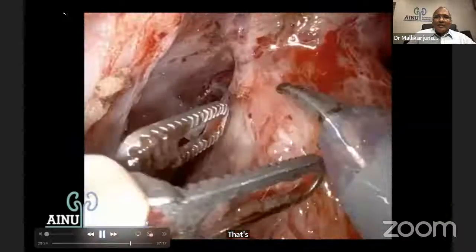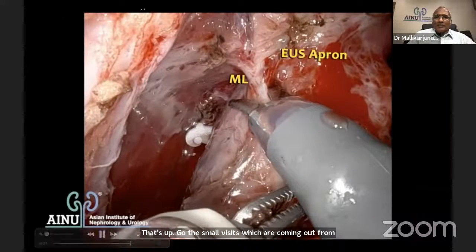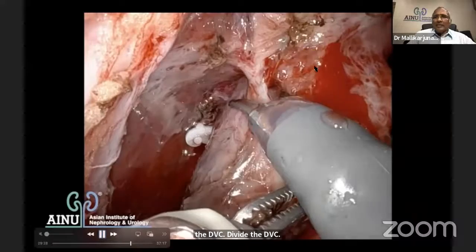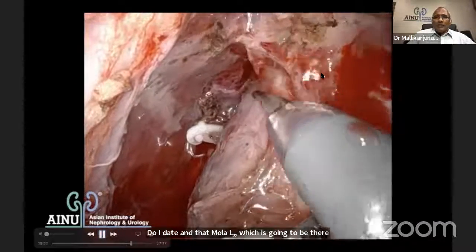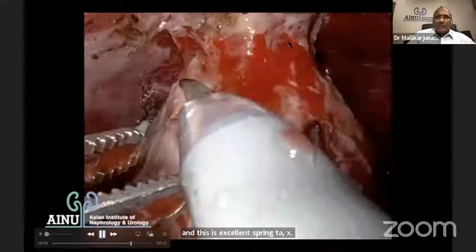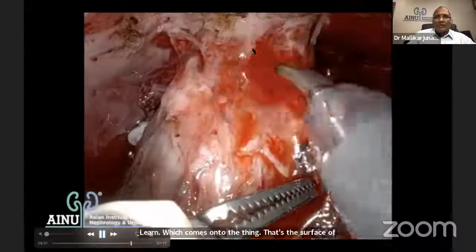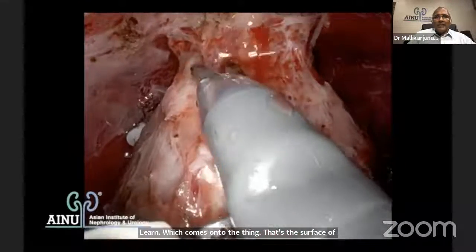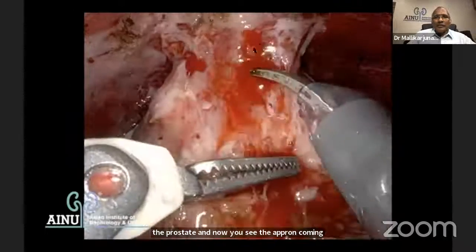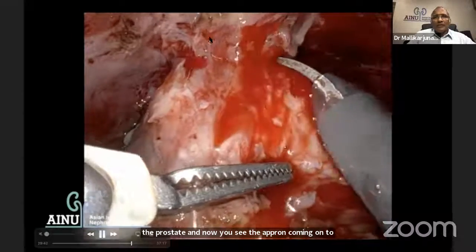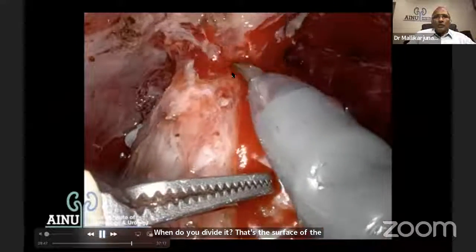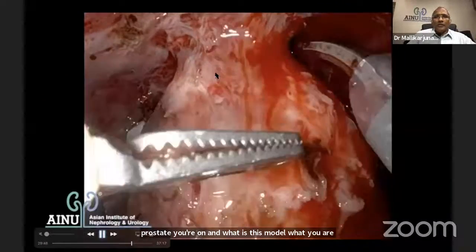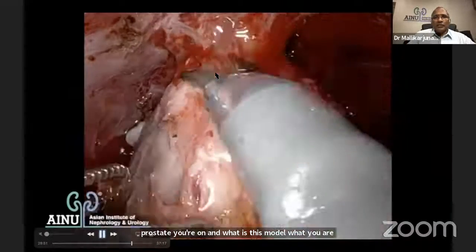Divide the DVC. Divide it, and that Muller's ligament which is going to be there, and external. This is the external urinary sphincter apron, which comes onto the prostate. That's the surface of the prostate, and now you see the apron coming onto you once you divide it. Once you divide it, that's the surface of the prostate you're on. And what is this muscle? What you are seeing here is nothing but the apron which comes onto the prostate from the external urethral sphincter. It's a skeletal sphincter.